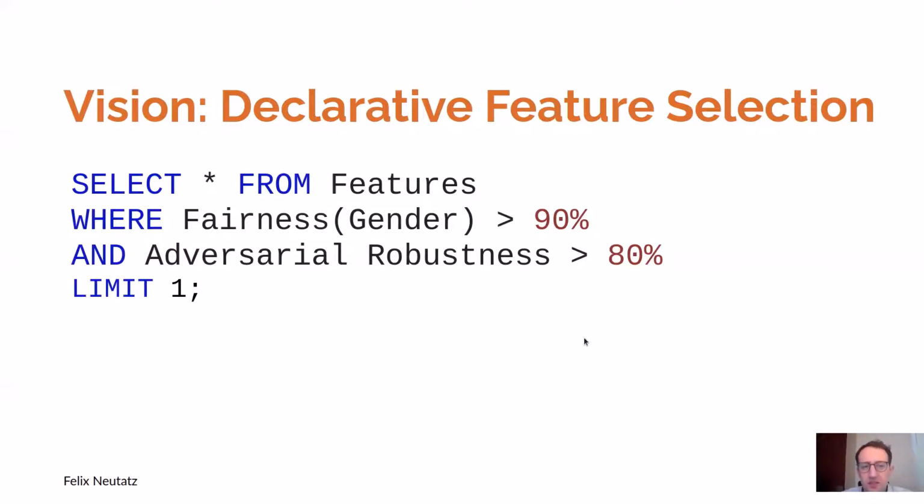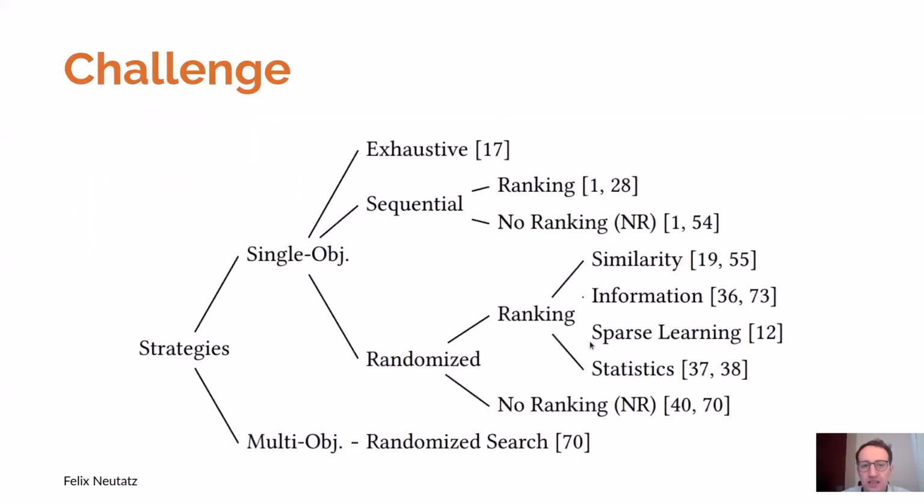But now the question is, which feature selection strategy do we actually choose to achieve this goal? And the challenge is that there are actually a lot of feature selection strategies, as you can see here in the taxonomy. So it's a big challenge to choose the right one out of these many strategies.